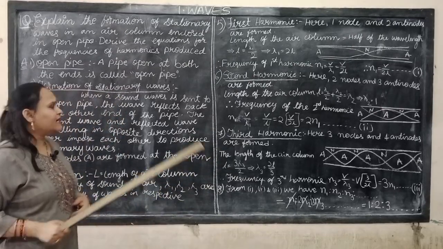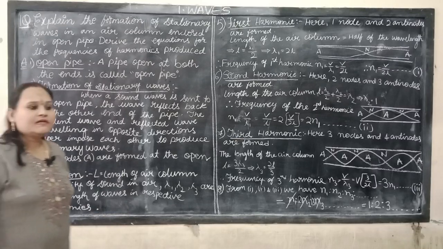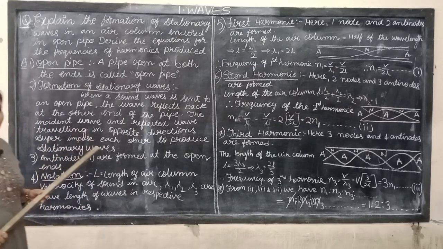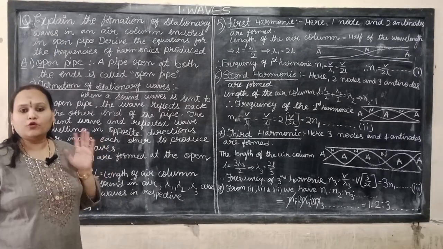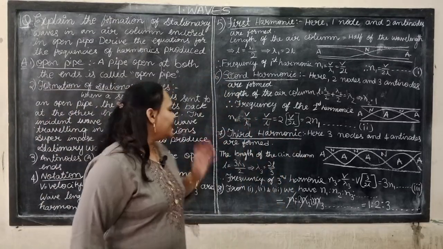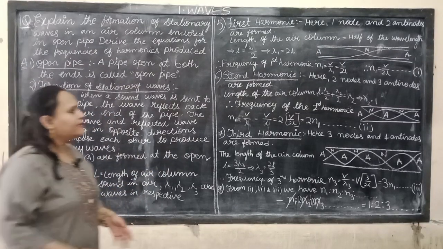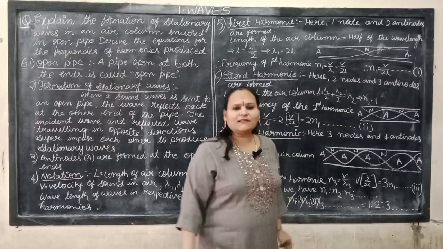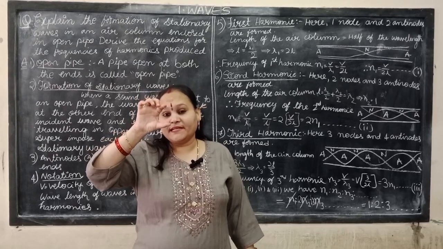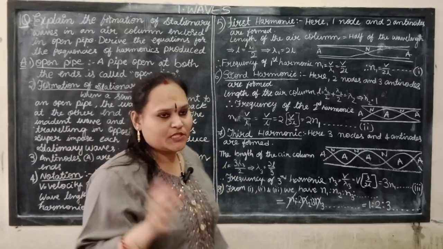So in this we are calculating the frequency of harmonics produced: first harmonic, second harmonic, like that. Here we are observing the antinodes and node points. Compulsorily, the antinodes are produced at the open ends, and nodes are formed in the middle. Antinodes mean the maximum displacement. Nodes mean the displacement becomes zero or minimum.